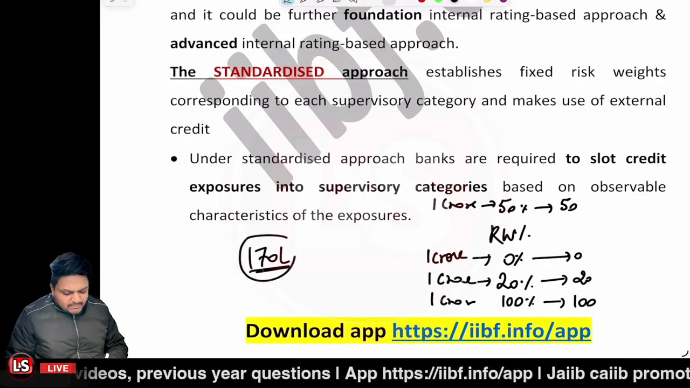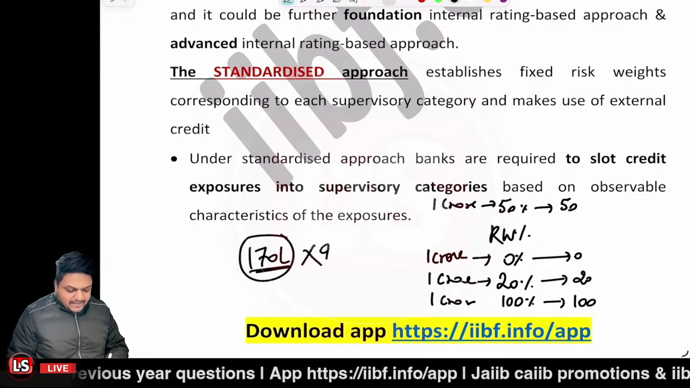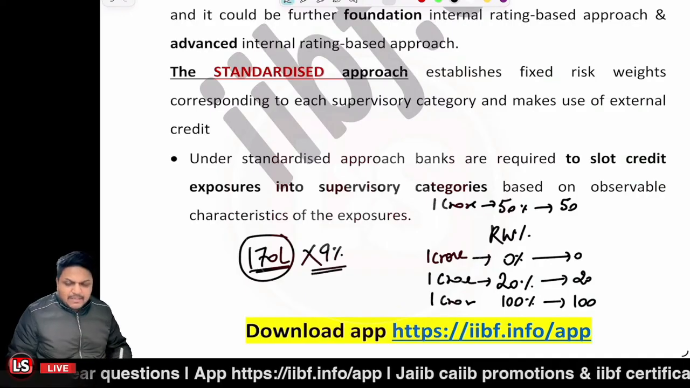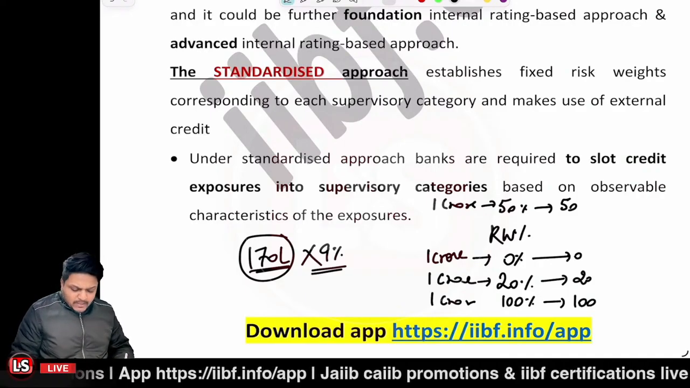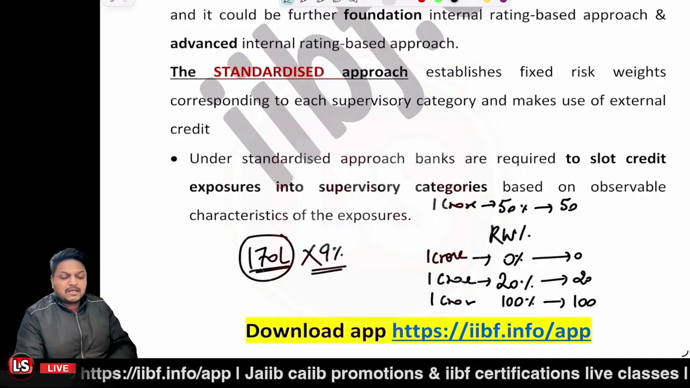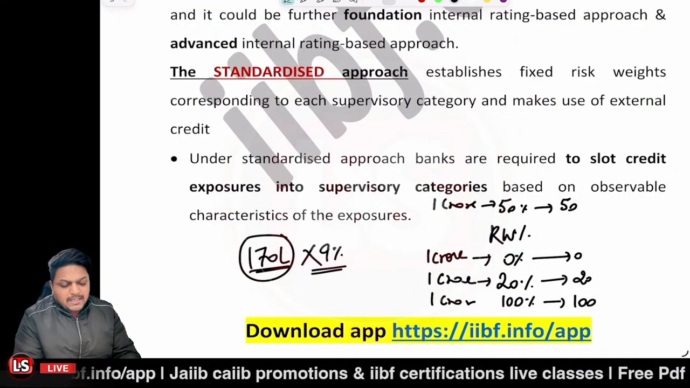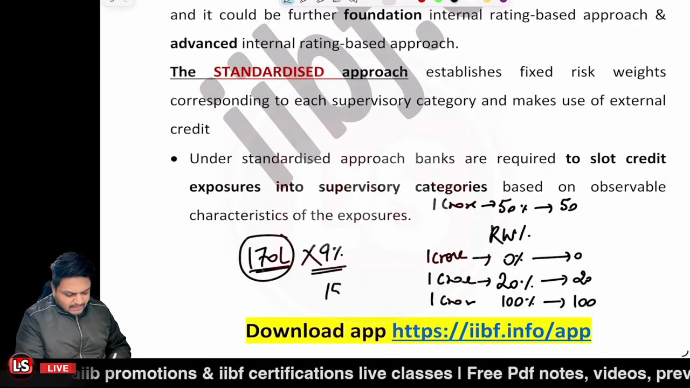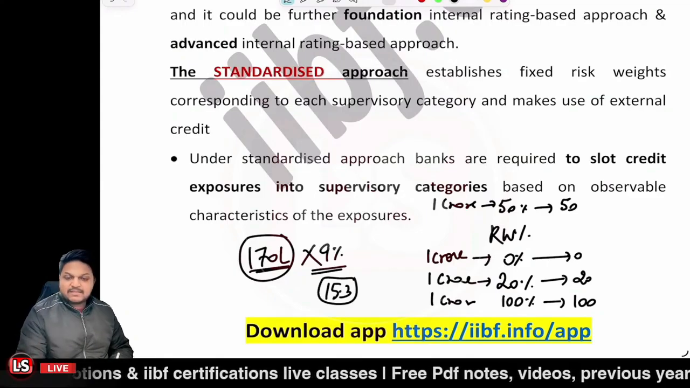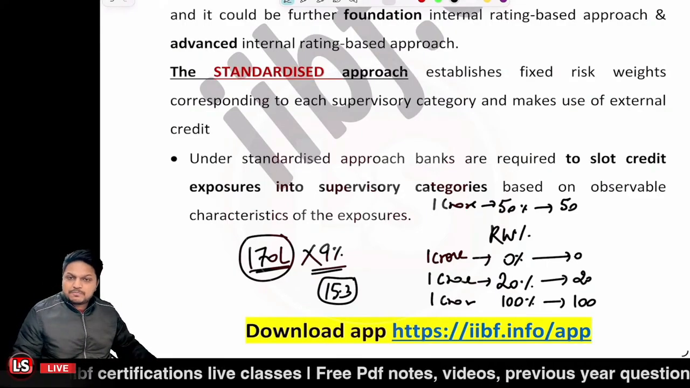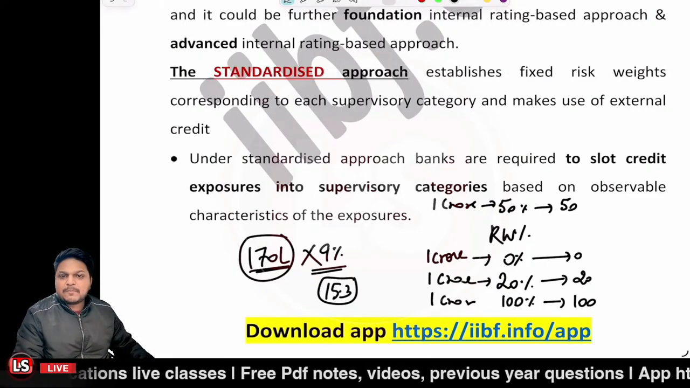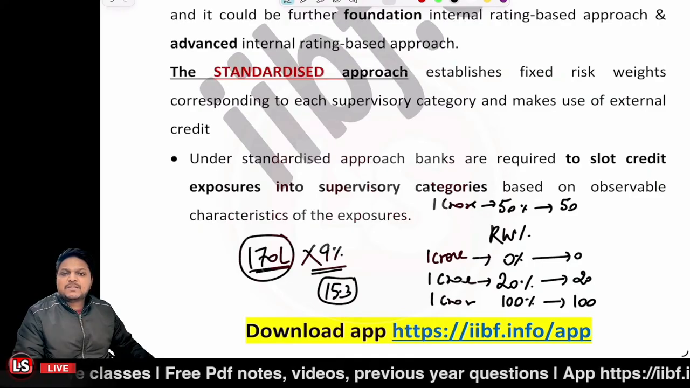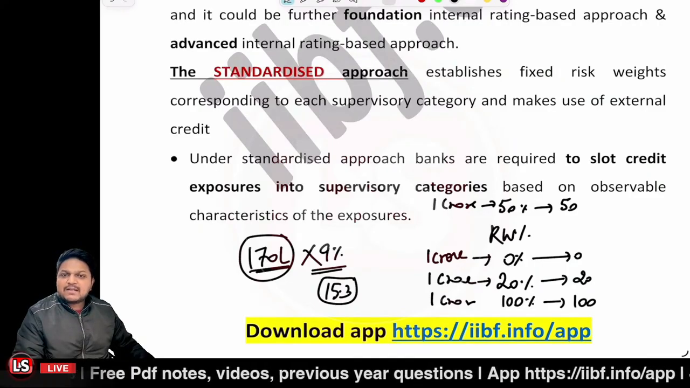170 lakh, and the minimum capital in India is to be maintained at 9%. So minimum capital that we need to maintain would be equal to 170 lakhs multiplied by 9%, that is 15.3 lakh of the capital is to be maintained, right? This is as per the standardized approach. This is as per what approach? This is as per the standardized approach. Is that clear to you?